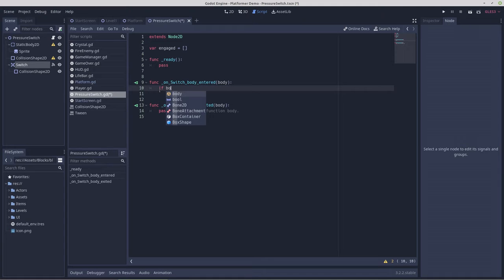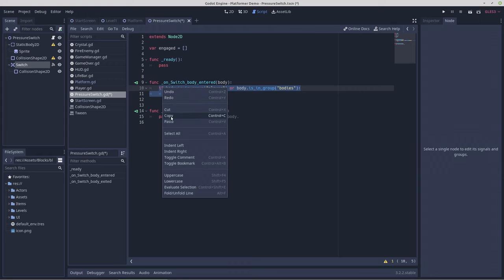If body is in group player, we're going to do some copy and paste here. Body is in group bodies. Pass. We'll do the same thing here.